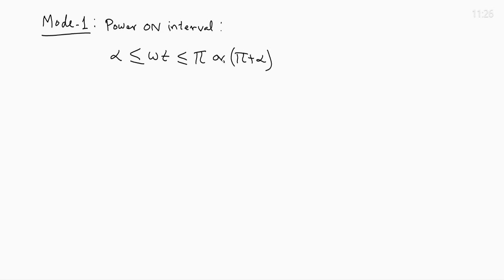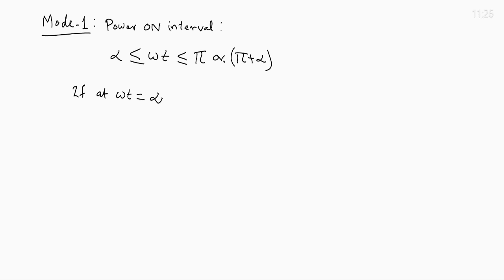In a semi converter, mode 1 always ends at pi. In a full converter, it will go up to pi plus alpha. This is one condition, but at omega t equals alpha, when the thyristors are given the gate pulse, alpha is the firing delay angle.